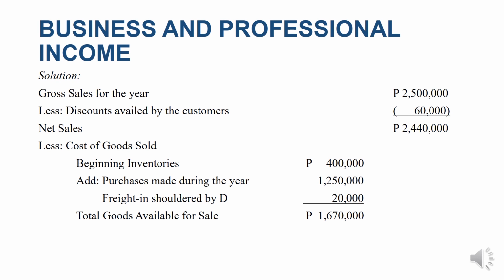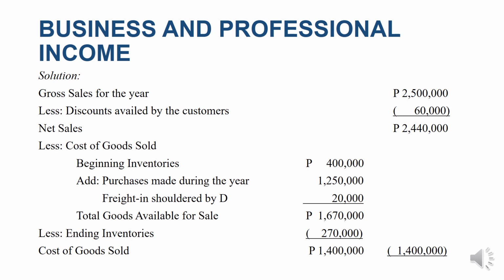This is the total goods available for sale. After we computed the goods available for sale, we'll also deduct the ending inventories to get the cost of goods sold, that is 1,400,000. So this cost of goods sold of 1,400,000 shall now be deducted from our net sales of 2,440,000. Therefore, our gross income will be 1,040,000 pesos.